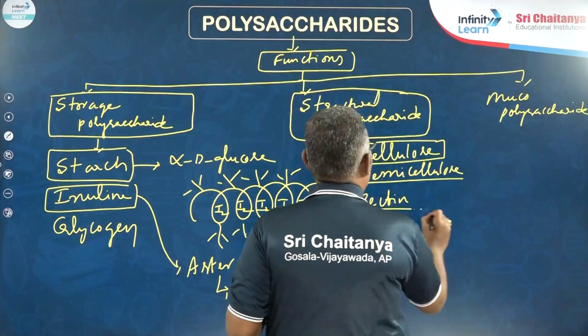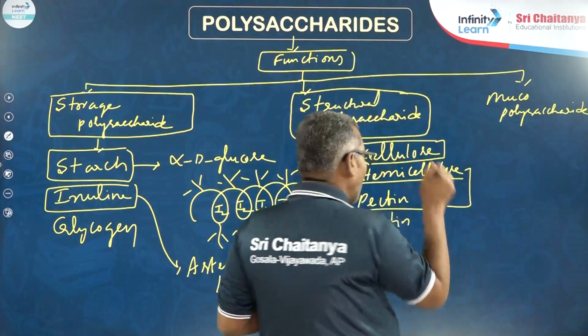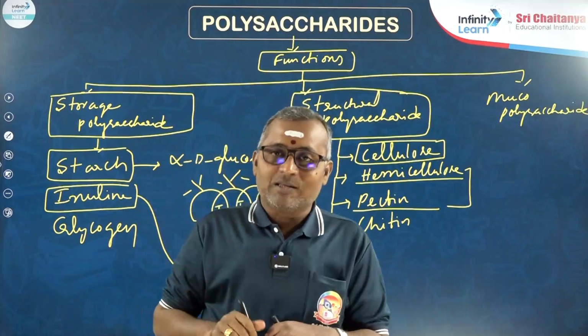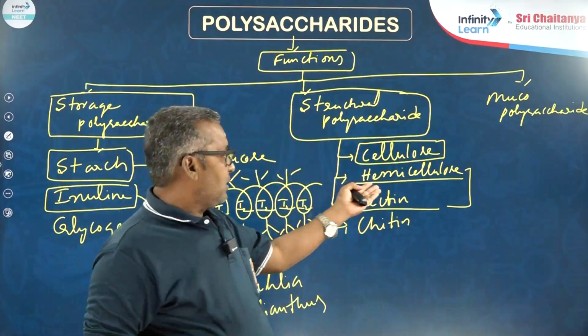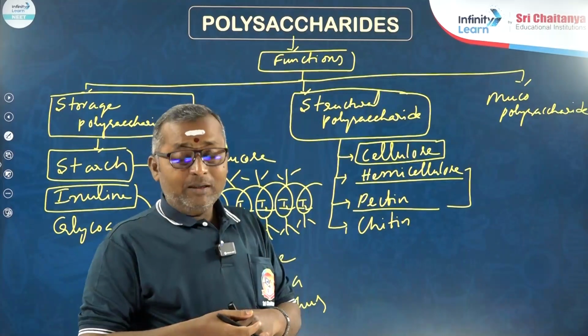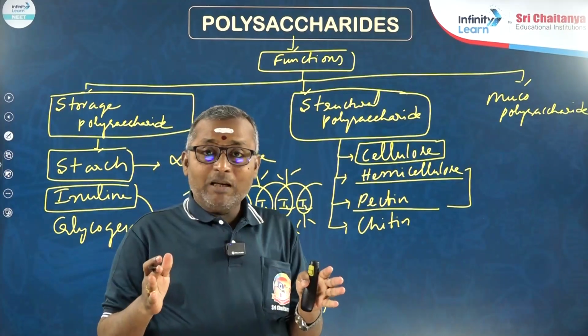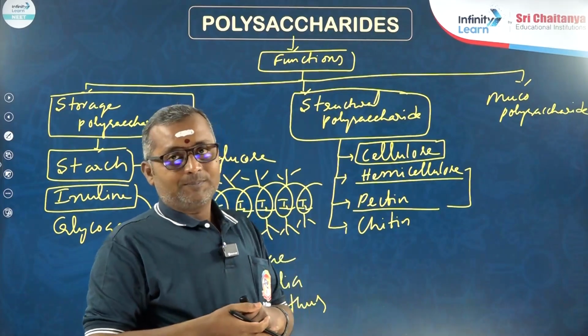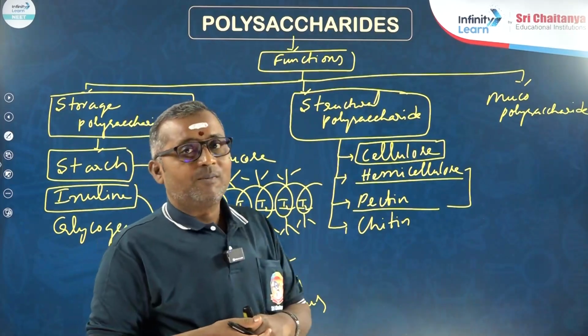Hemicellulose and pectin both are heteropolysaccharides. They are also cell wall components of plant cells. Hemicellulose is present in the cell wall. Pectin is also present in the cell wall. Pectin is most abundant particularly in the middle lamella of the cell wall. That is the importance of pectin.